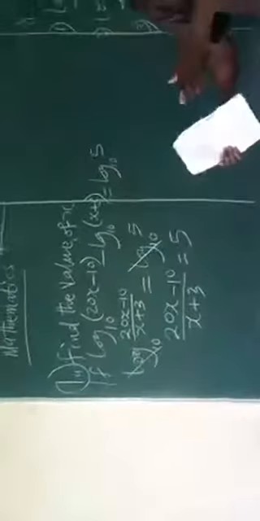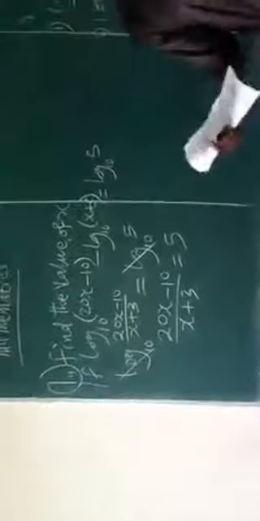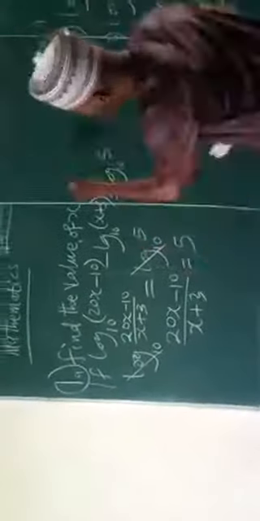With this I have (20x minus 10) all over (x plus 3) equals 5. Now I have a linear equation, which I can solve with the small thing we learned initially in our discussion. Here 5 is the same thing as 5 over 1.